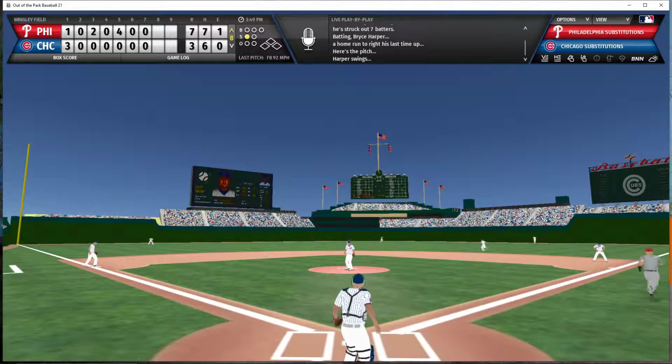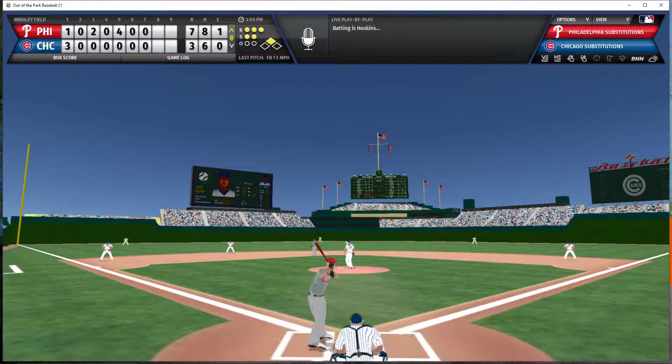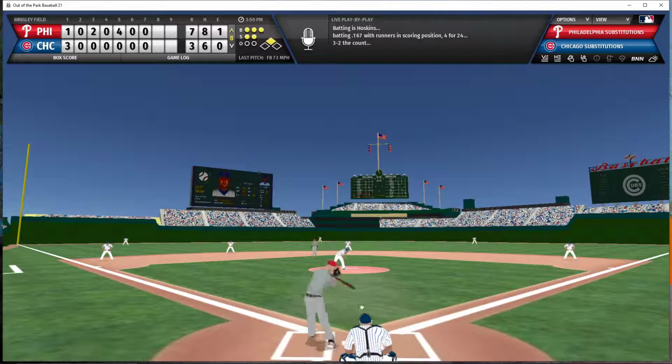Harper hits it hard out to right field. That is going to 1-hop to the wall. Harper heading for second. He is going to slide in with a double. And Harper has just led off the top of the 8th inning with a double. Hoskins now the batter with nobody out. Harper standing on second. Full count to Hoskins.